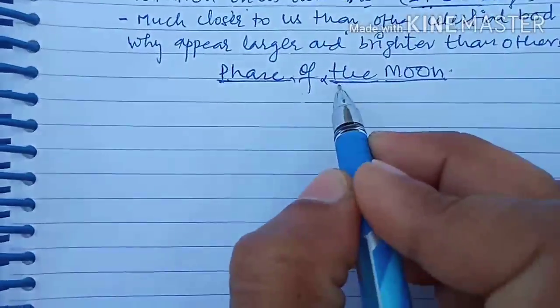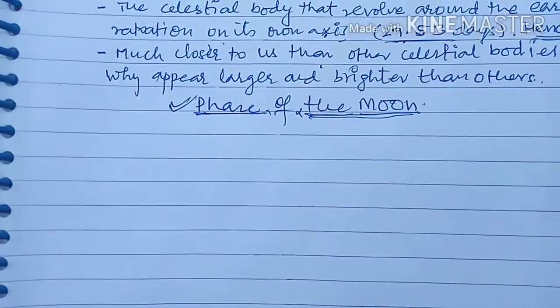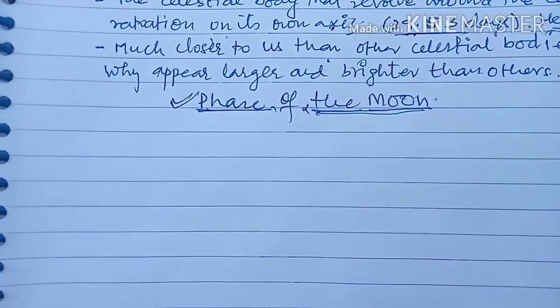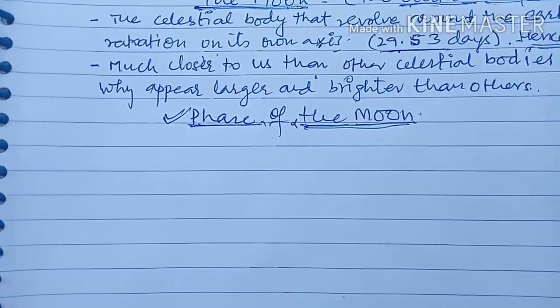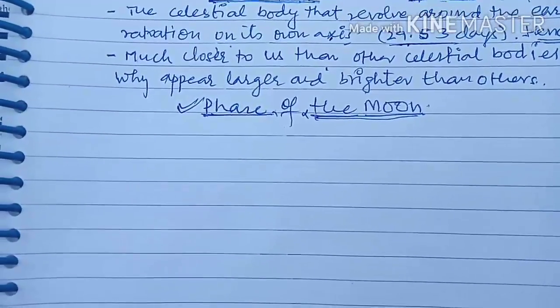Phase of the moon. So what is phase? Now we have told what phase is. Phase is the side that can be seen from the earth.